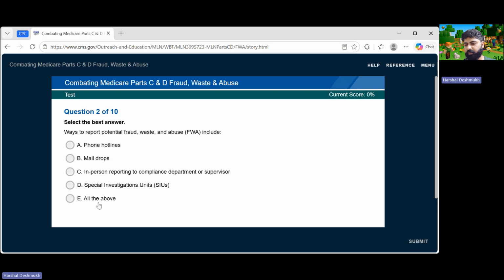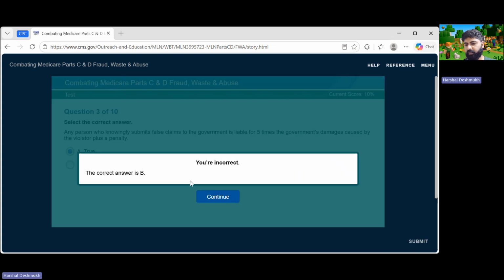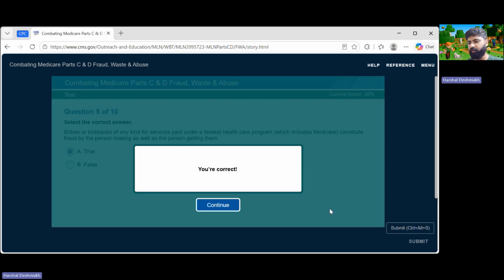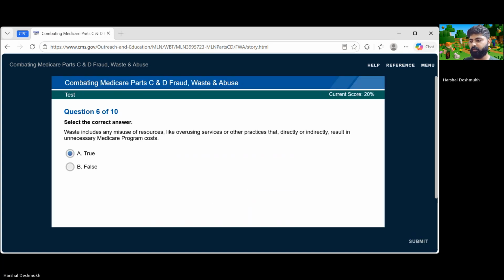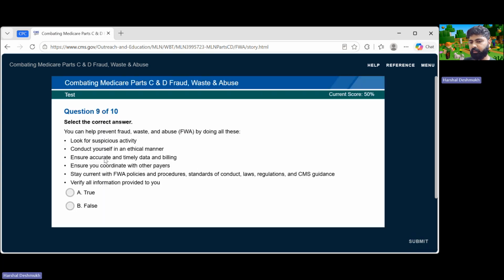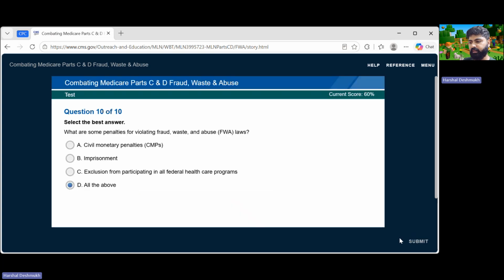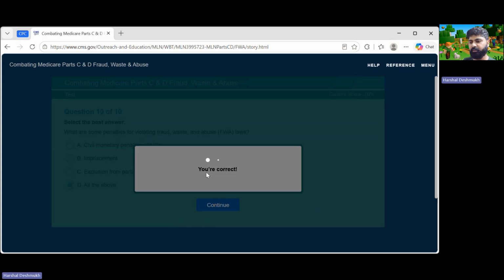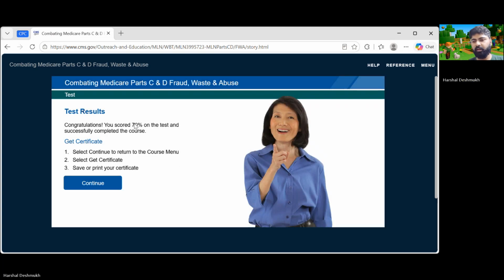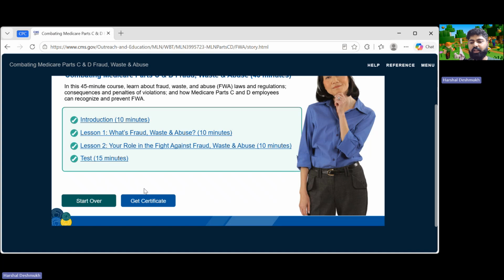I hope I'll be able to complete this one. Oh, I've got the first one wrong. It was false. Oh, I've got this one wrong as well. How can I get all those wrong? Right, I'm just trying to complete it very quickly so that I can show you how it is done exactly. Oh, did I score more than 70 here? You scored 70. Oh, actually, I've scored 70. Exactly what you entered.